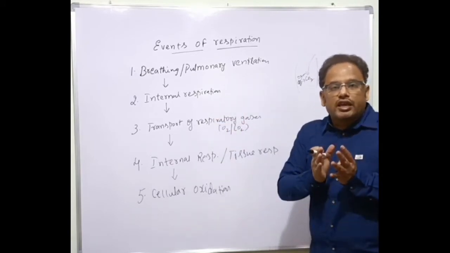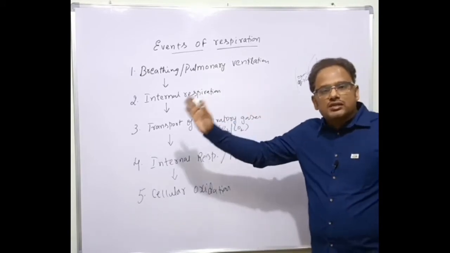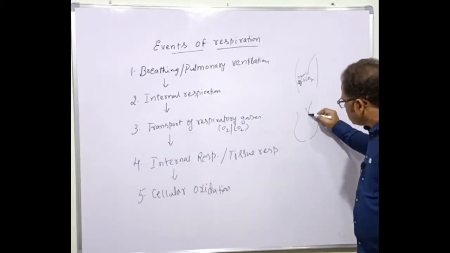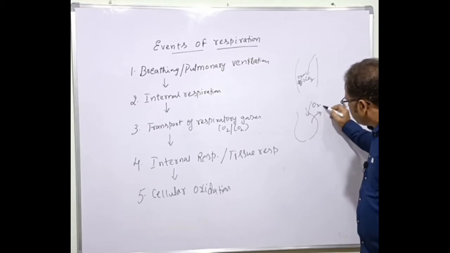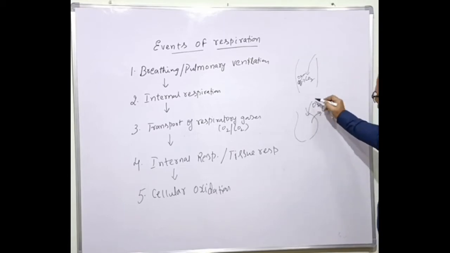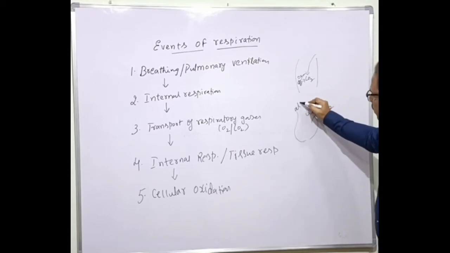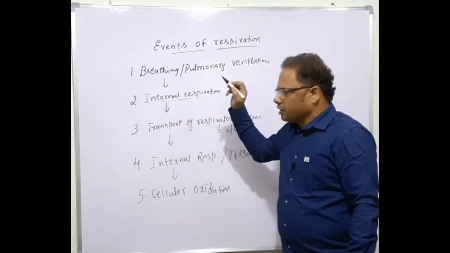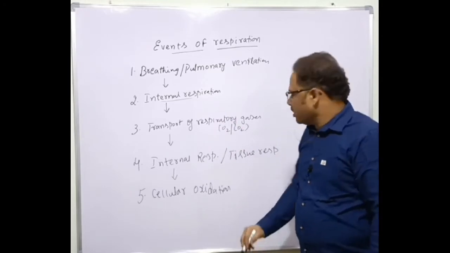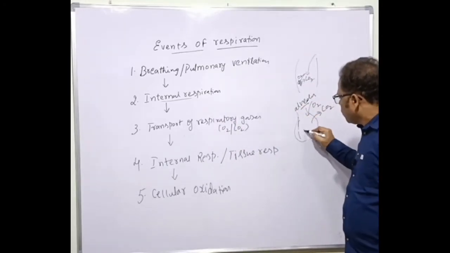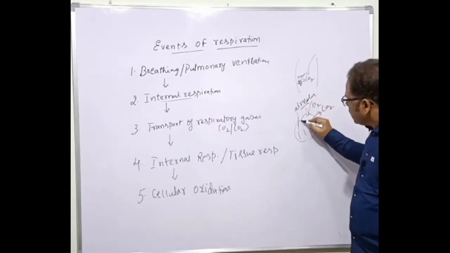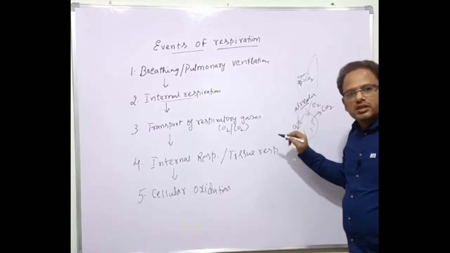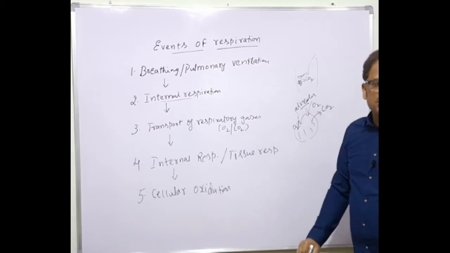The exchange of gases here: oxygen is taken into the alveoli. For example, this is the alveolus. Here oxygen is taken and carbon dioxide is released. That exchange of gases along the alveolus is called internal respiration. Okay. So they are present in the alveolar capillaries. For example, oxygen is now present in the alveolar capillaries, and it enters the blood circulation.